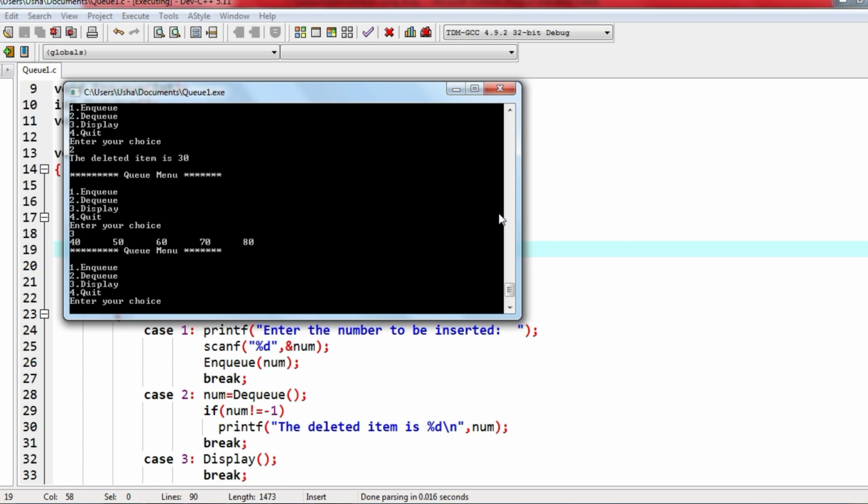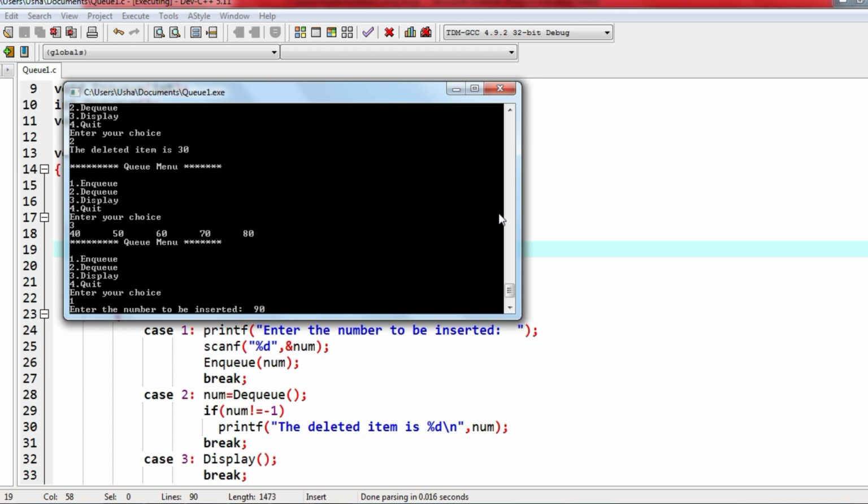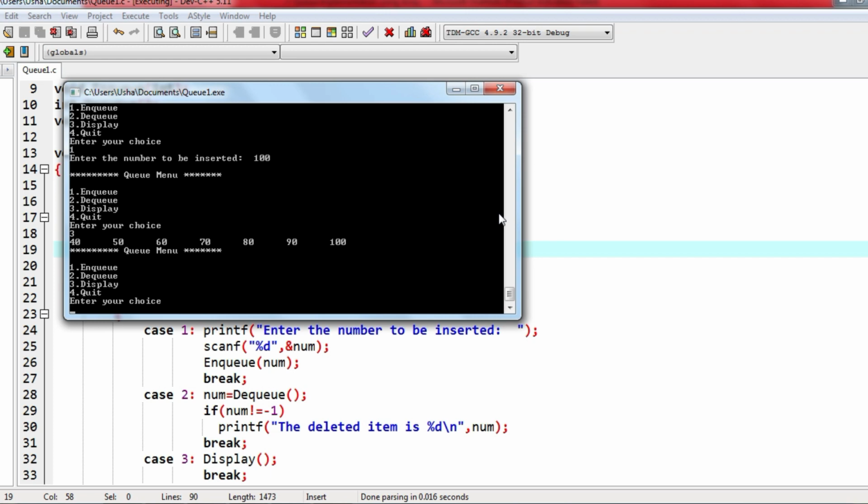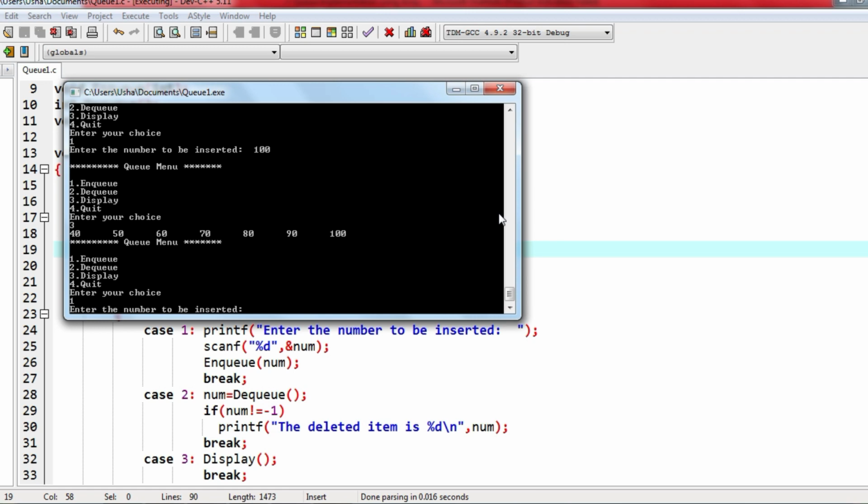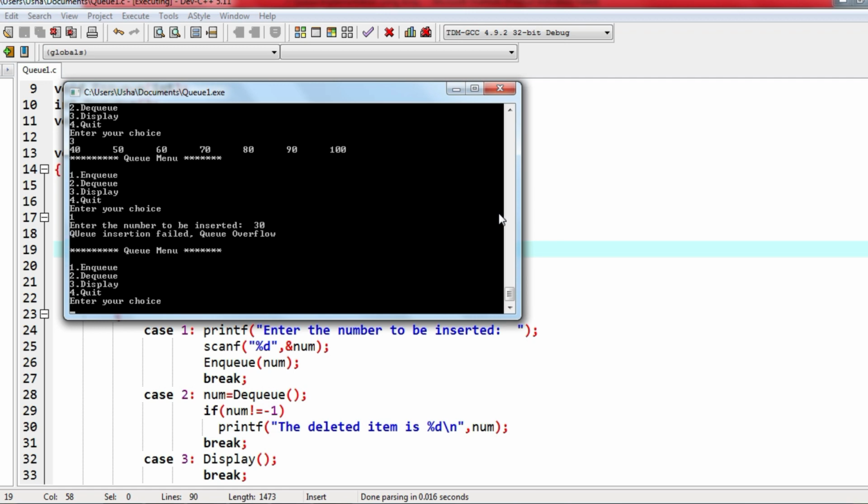Now I'll insert one element, 90, insert one more, 100. Now see the contents. We don't have 10 elements, we have 7 elements only, because we have removed 3 elements. But still, now if I try to insert, it should give me an error message saying the queue is full. I gave choice 1, enter the number to be inserted, I'll give 30. It says queue insertion failed, queue overflow.